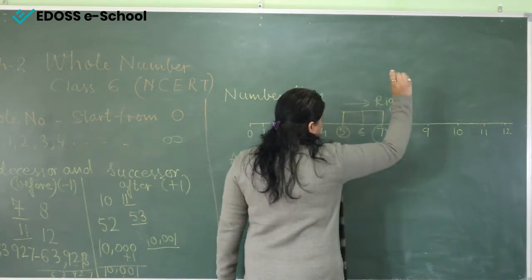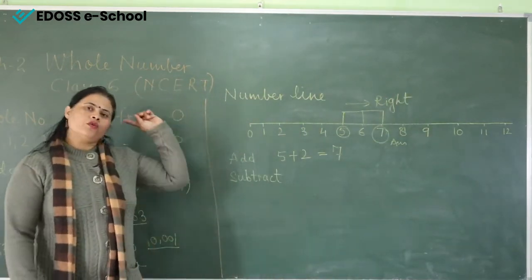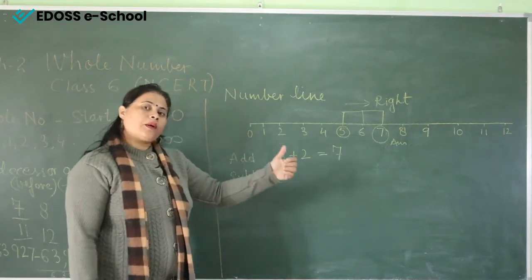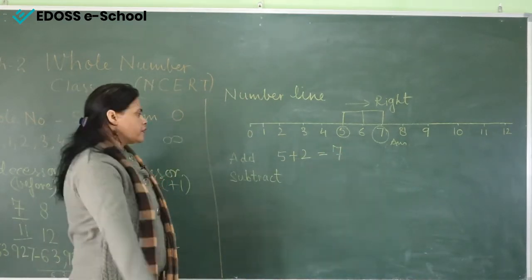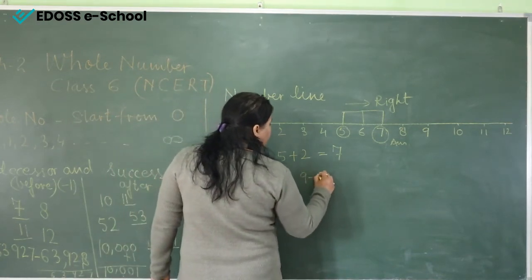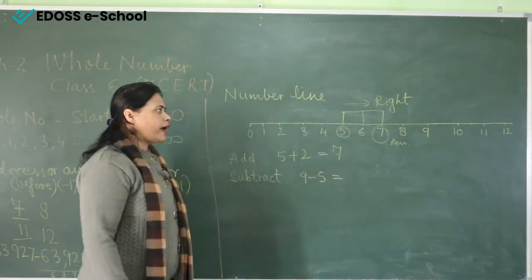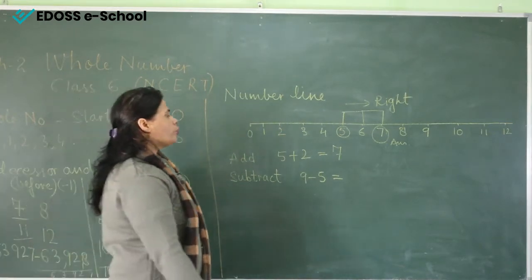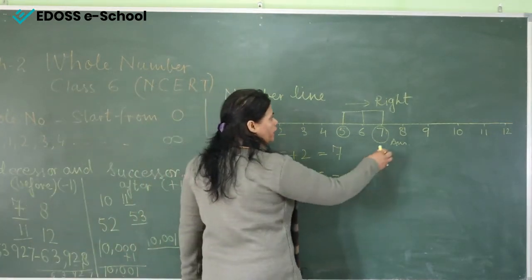This is the logic. If you want to add, you have to move to the right side. If you want to subtract, you have to move to the left side. Now see how. Here it is 9 minus 5. If you show 9 minus 5 on the number line, first of all you have to plot 9.